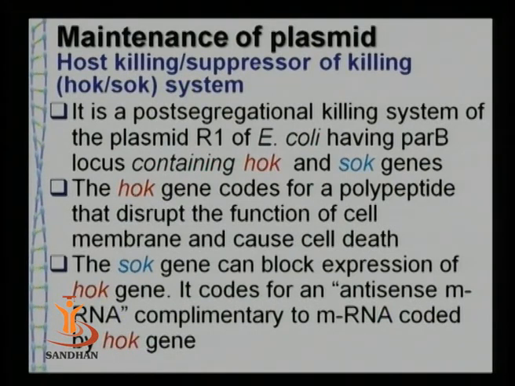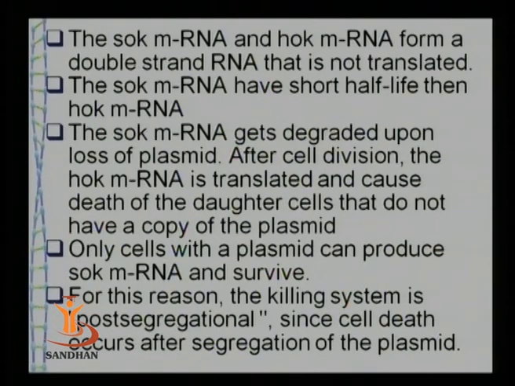Another gene on another DNA strand is known as the SOK gene, a suppressor gene that can block this function of the HOK gene by producing a complementary RNA. This complementary RNA, that is the SOK RNA, will bind with the HOK RNA and make a double strand, so that the translation of HOK RNA will not take place and the cell will be protected.